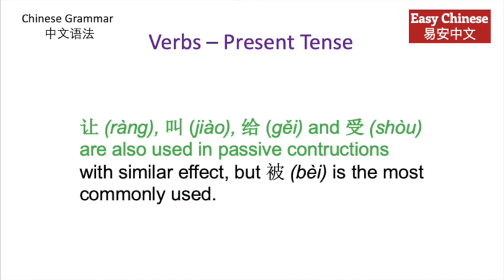让, jiao, ge, and shou are also used in passive constructions with similar effect, but bei is the most commonly used.